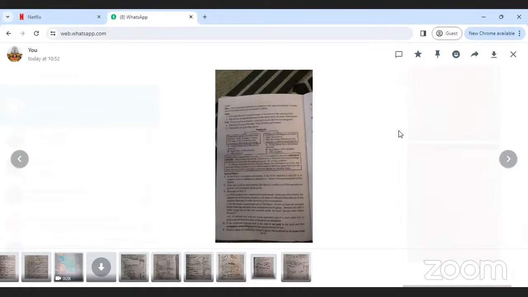How to decide whether an individual is resident, non-resident, resident and ordinarily resident, or resident but not ordinarily resident, using basic conditions and additional conditions. So this is the first unit. Exemptions are over.